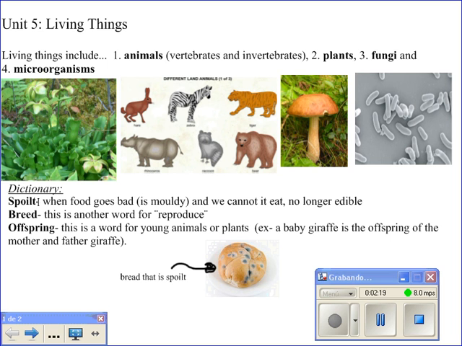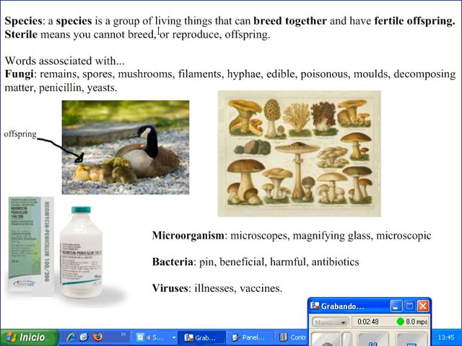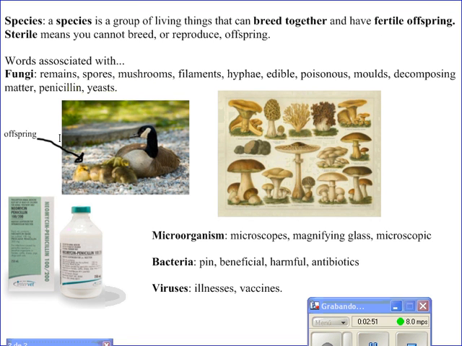Our dictionary. Spoiled. When food goes bad, is moldy, and we cannot eat it. It's no longer edible. Breed. This is another word for reproduce. Offspring. This is a word for young animals or plants. Example: a baby giraffe is the offspring of a mother and father giraffe. Species. Species is a group of living things that can breed together and have fertile offspring. Sterile means you cannot breed or reproduce offspring.